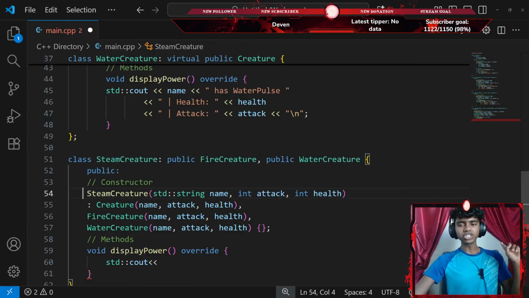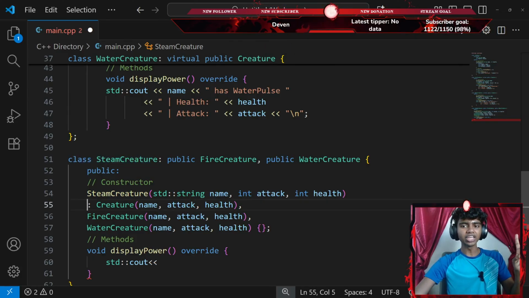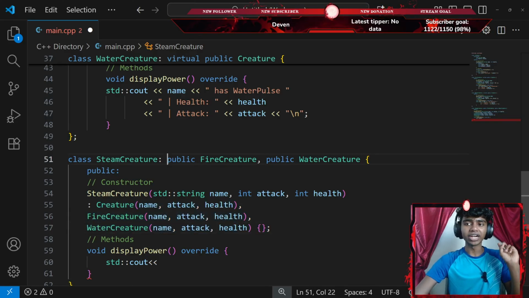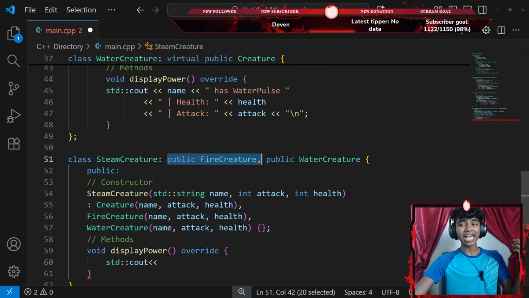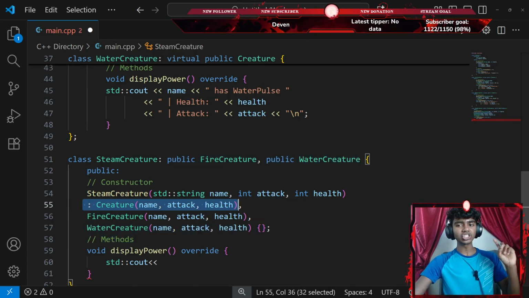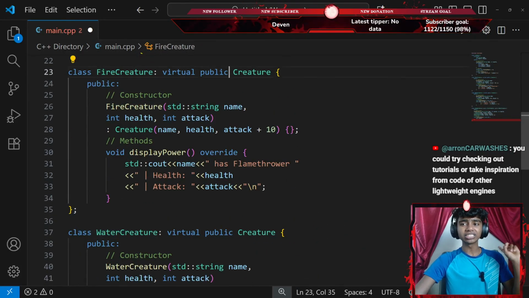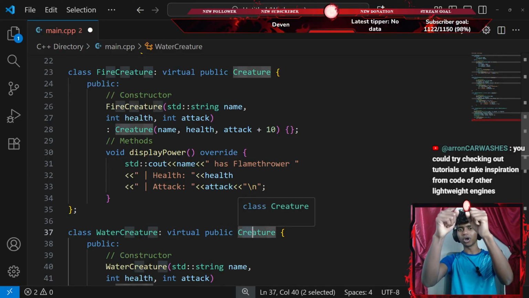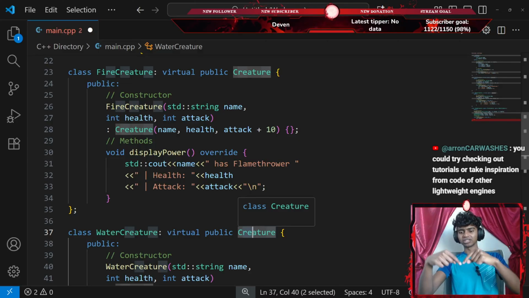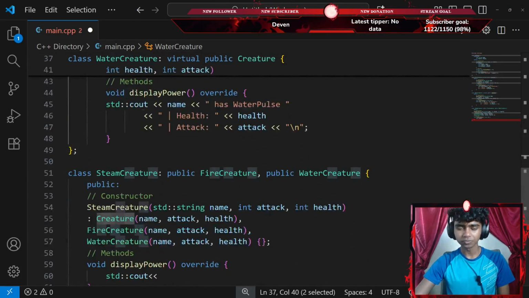For example, first I added my derived class, my main class, and then after that we add a colon and then add the constructor for all the classes that we're inheriting from. Since I'm inheriting from my fire creature class and my water creature class, I do gotta add their constructors, although I did add my creature class's constructor as well, because my water creature class and my fire creature class inherit from that class. So it's like a diamond: two classes inherit from one class, and then the bottom class inherits from those two classes. So it's considered a diamond problem, if that made any sense, guys.